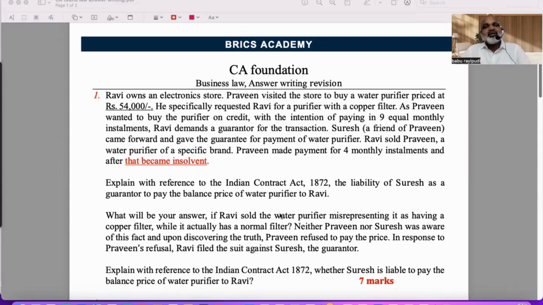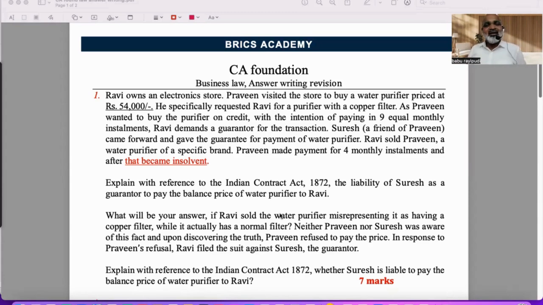The next very important thing is that when you write case law questions, you have to write 3 paragraphs. In the first paragraph, you write the concept. In the second paragraph, you explain what exactly is the dispute or problem that has happened in the case law. In the last 1 or 2 paragraphs, you explain the solution. Do not tempt yourself to give the solution in the beginning itself; that is not generally acceptable.